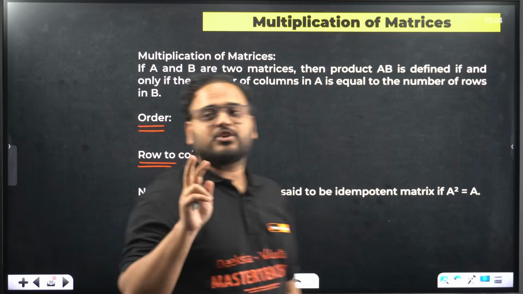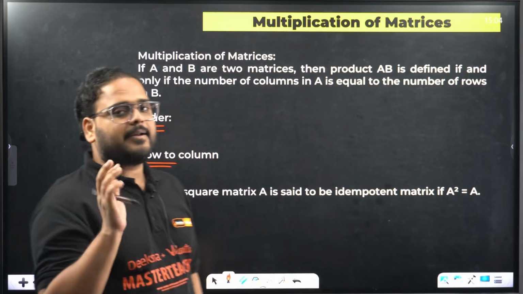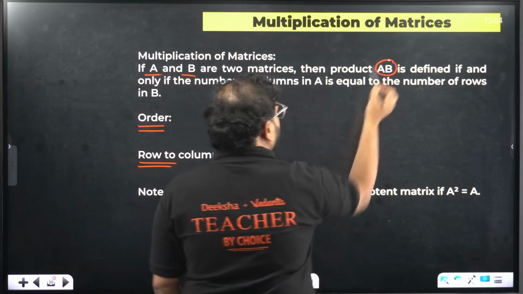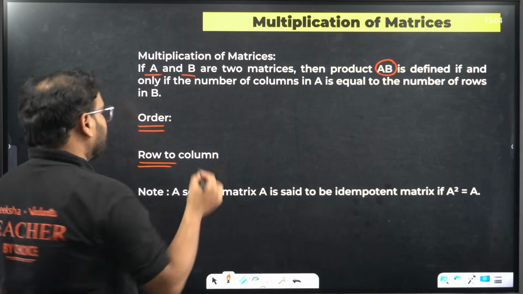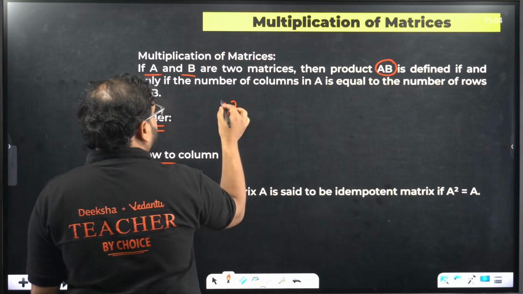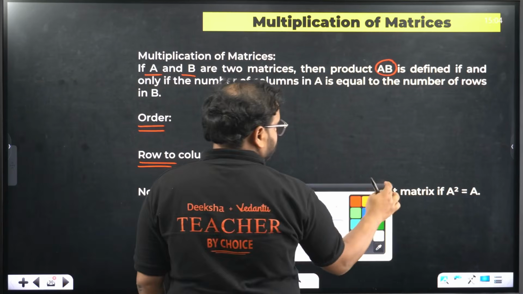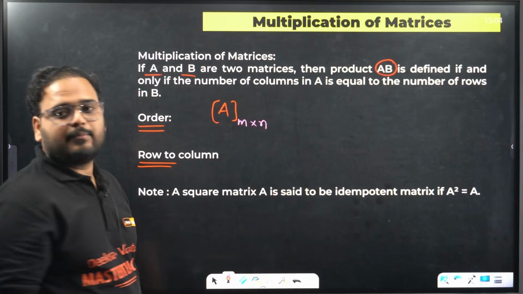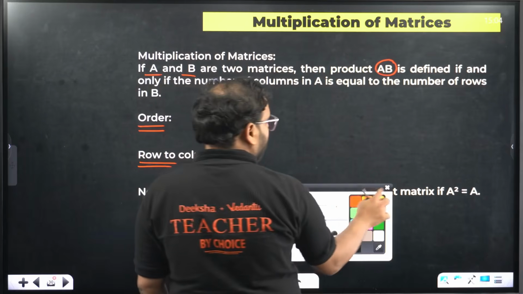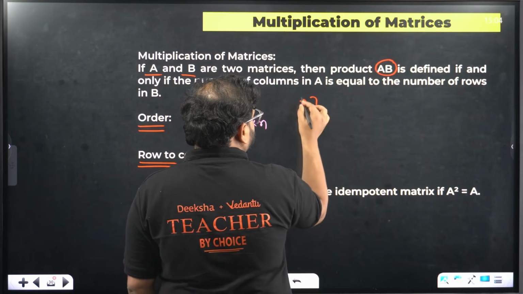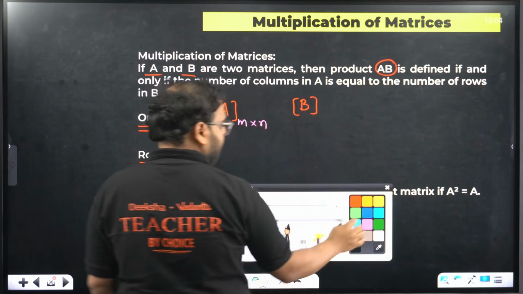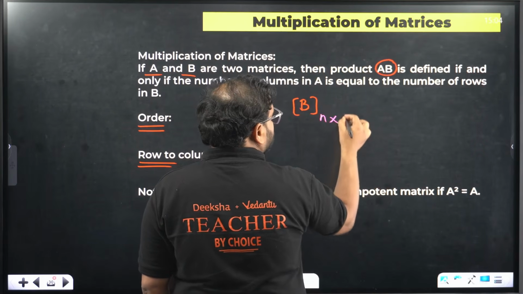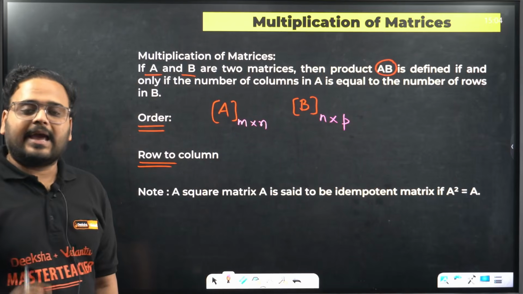There are two important conditions to multiply any two given matrices A and B. Of course, if you have matrices A and B, you write the product as AB. But when will this exist? I'll tell you. If the order of matrix A is, let's say, m cross n, and the order of matrix B is, let's say, n cross p, then only we can multiply the two given matrices.